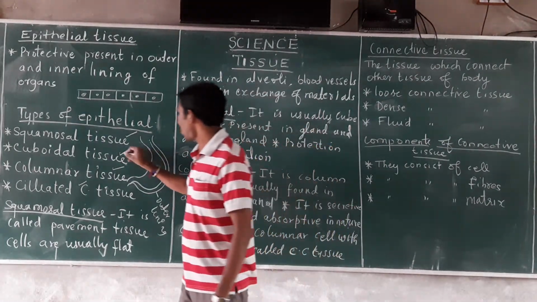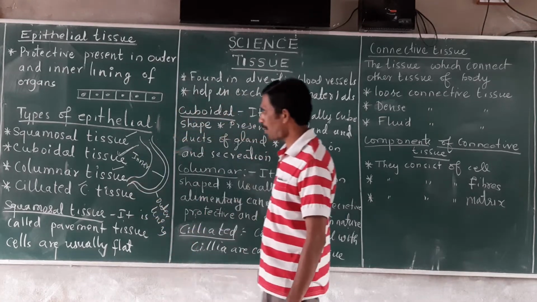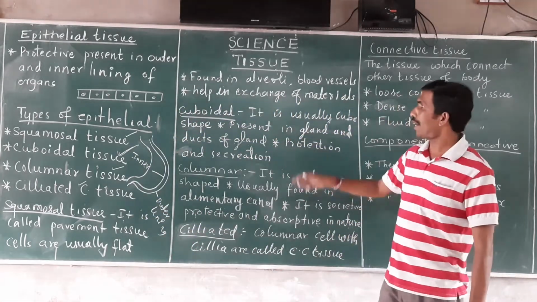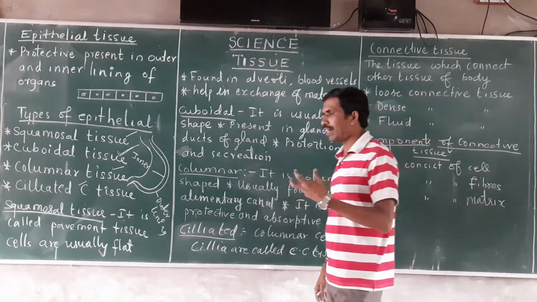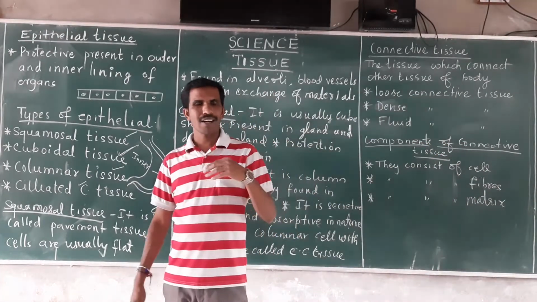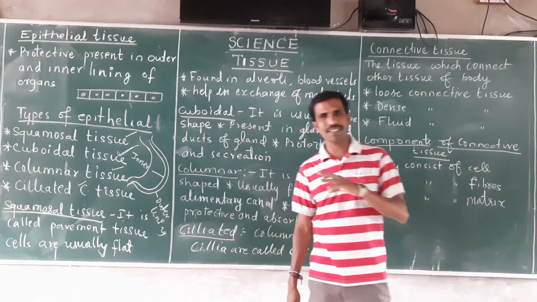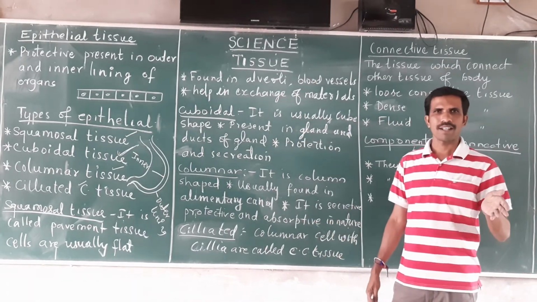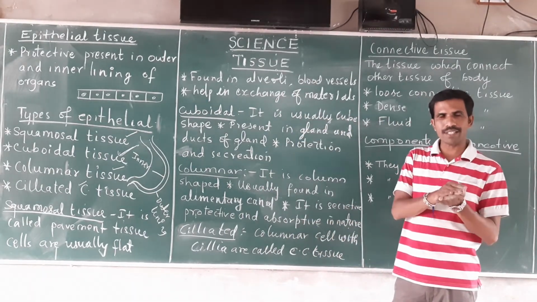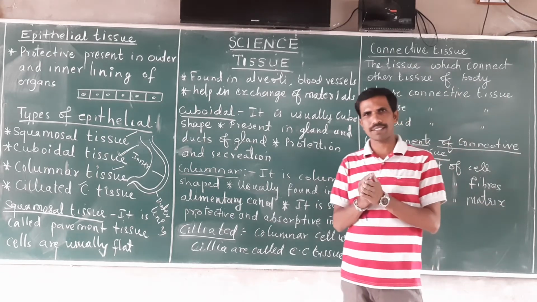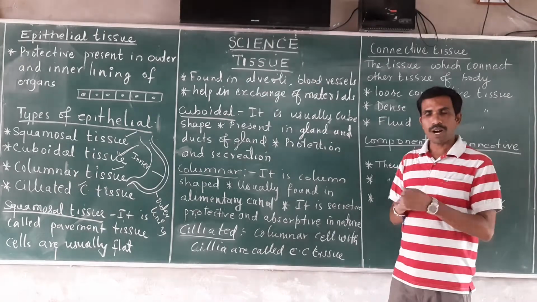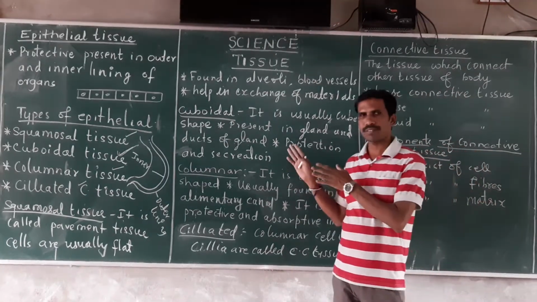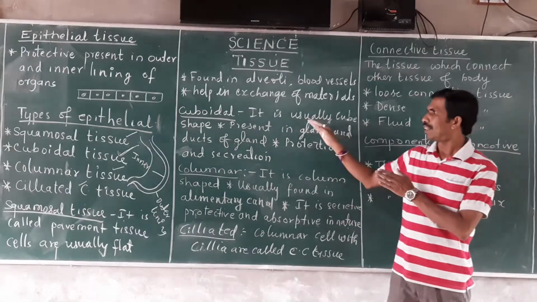And if we take cuboidal tissue, cuboidal tissue is found in glands and ducts of glands. They are protective in nature and also secretive in nature.